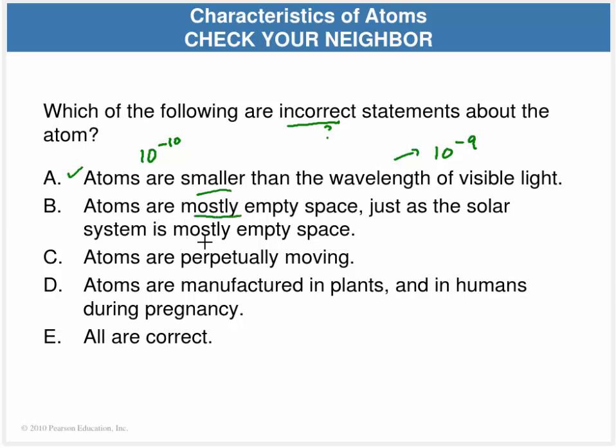They are mostly empty space, as is the solar system. You never think about that, so this one is definitely right. They're perpetually moving. They're bouncing back and forth, and the electrons are rotating around, so that one is right. Atoms are manufactured in plants and in humans during pregnancy. This one is not correct. They are not manufactured. They are transformed from one form to the other. They're never created or manufactured. So this guy right here is the incorrect one.